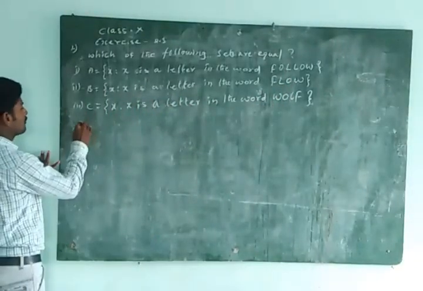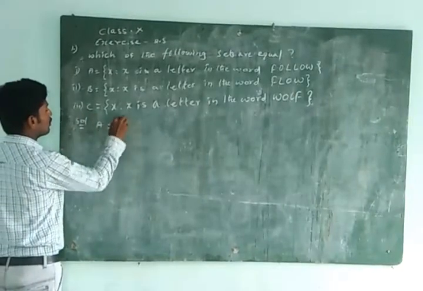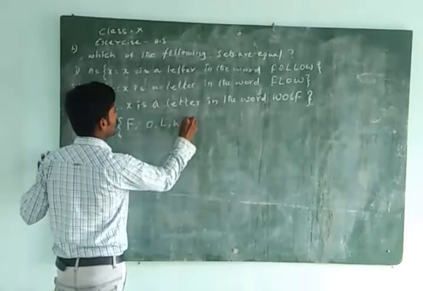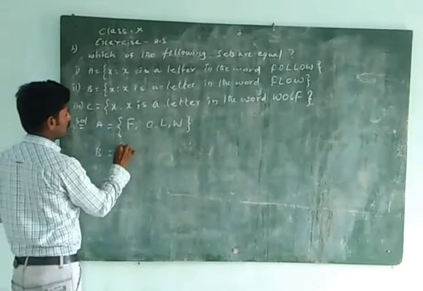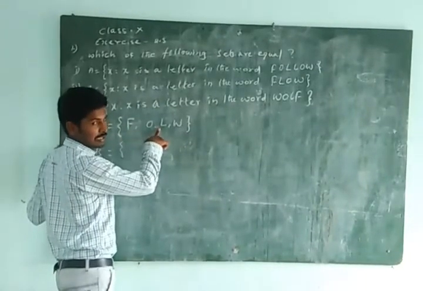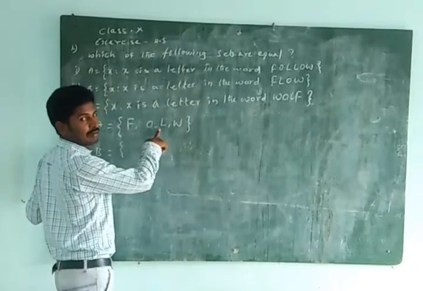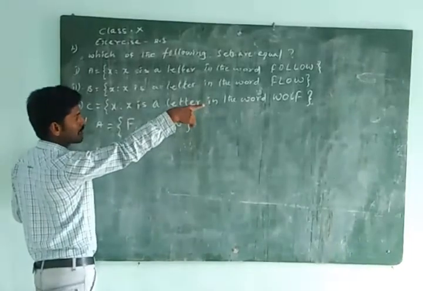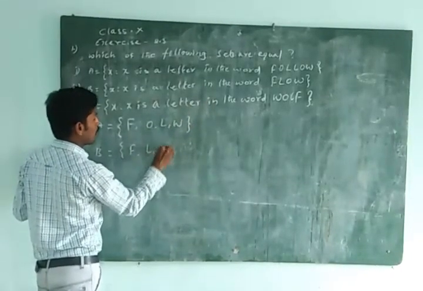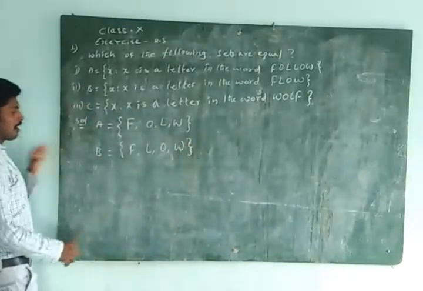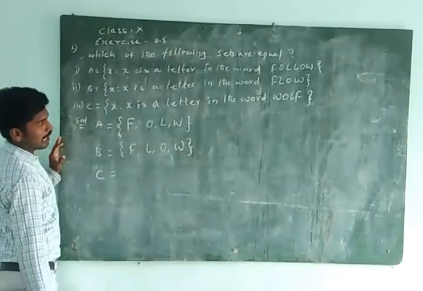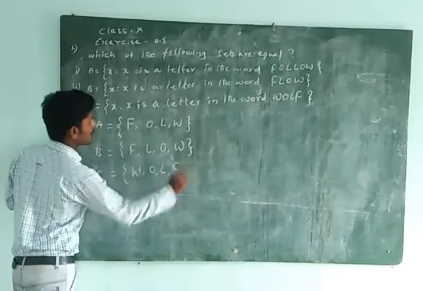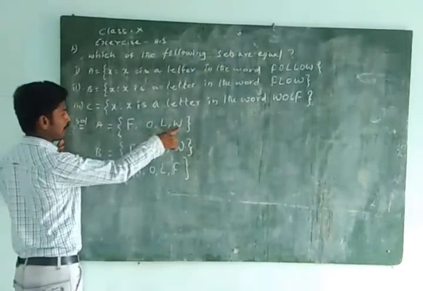We can write this in roster form. A is equal to the set of F, O, L, W. In roster form, repeated elements are taken only once. Next, the second one is FLOW: F, L, O, W, no repeats here, so we have taken all. And C, WOLF, also not repeated: W, O, L, F. You see all the sets have the same elements F, O, L, W.